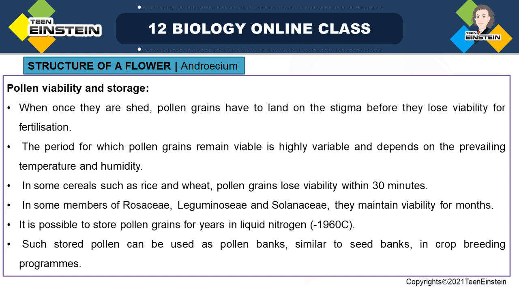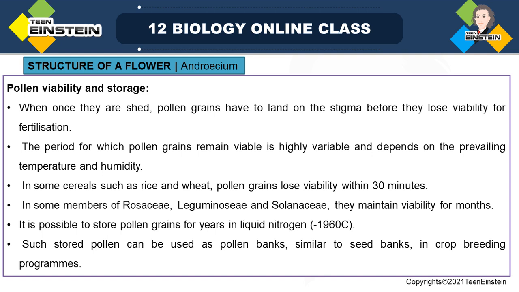Right? So you know that for artificial insemination in animals and humans, the storage of semen or sperm is done, right? In the case of plants, in the same way, it is possible to store the pollen grains of many species, because just now I said that in the Solanaceae and Leguminosae families and so on, pollen is viable up to several months. So we can make use of that viability period so that we can store the pollen grains, right?